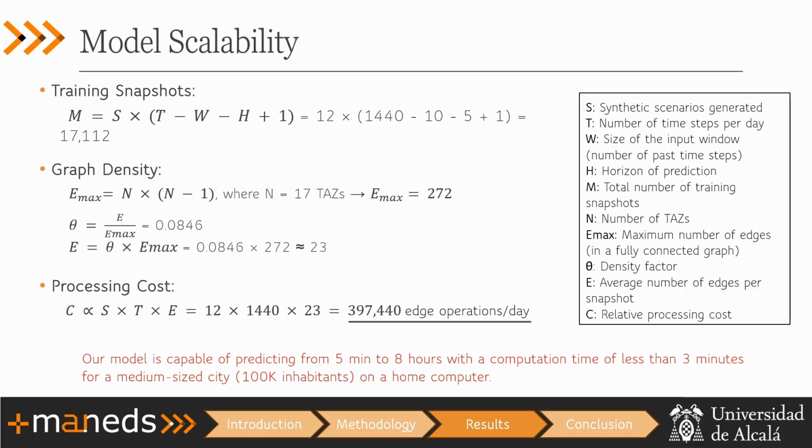So regarding our model's scalability, we did some math, and we conclude that it is achievable for almost every computer. In this case, this research was done on a home computer, so it's not really complex for a computer. It performs almost 400,000 edge operations, but the costly part of this research was the simulations in SUMO, and also the training for the AI model. But fine-tuning and real-time prediction is really fast, as it can be done in almost 3 minutes.